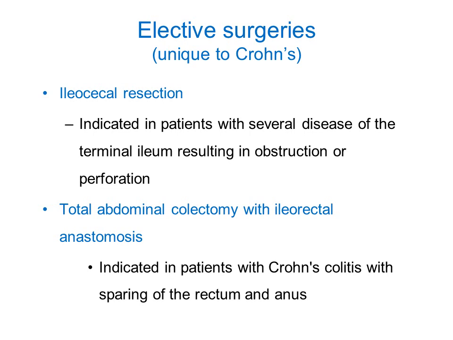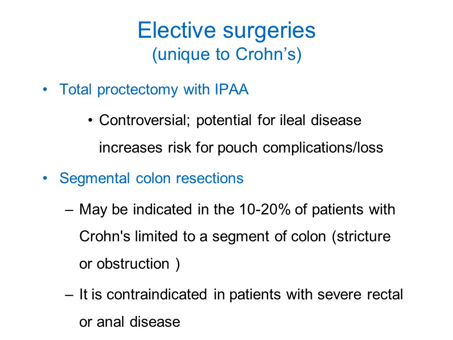There are some elective surgeries which can be done in case of Crohn's disease, like ileocecal resection or total abdominal colectomy with ileorectal anastomosis. Proctectomy can also be done, and segmental colon resections are also done in case of Crohn's disease.